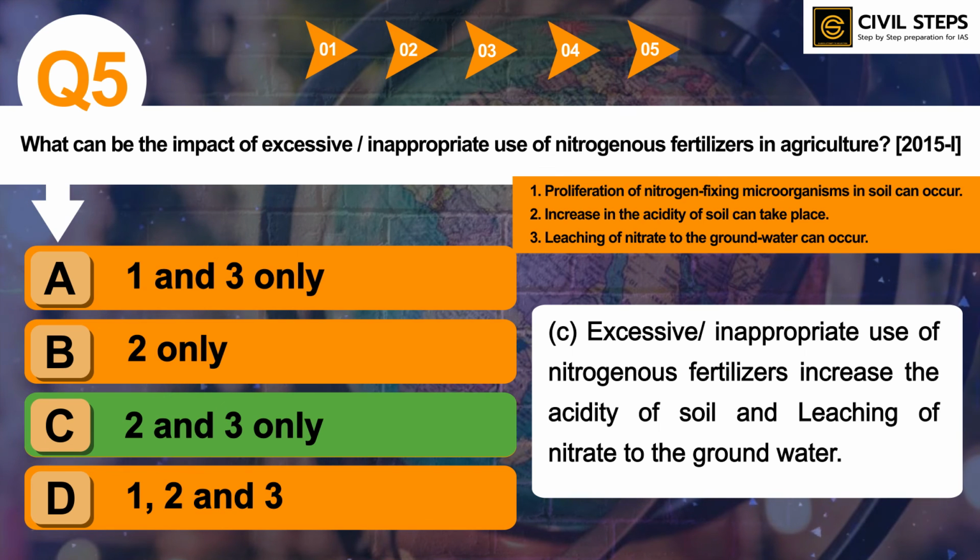So you should know the conservation practices of Indian agriculture, and you should know what the impacts are if you use excessive fertilizers in soil and vice versa. So you should know all the basic concepts. This was a question framed from basic concepts of Indian agriculture.